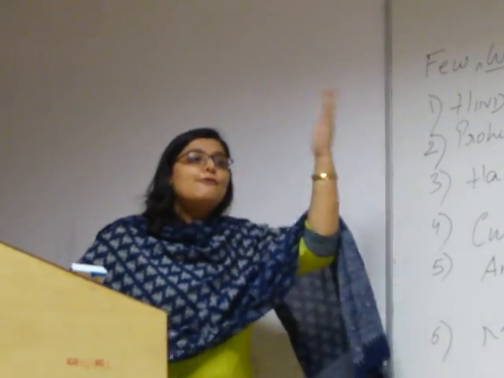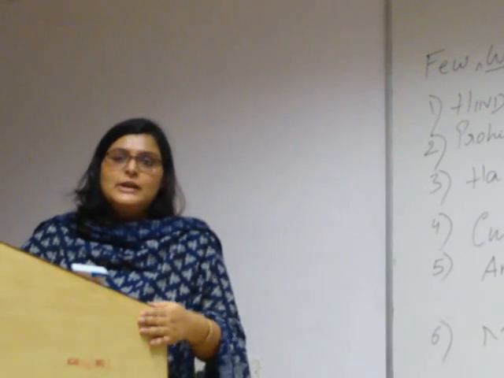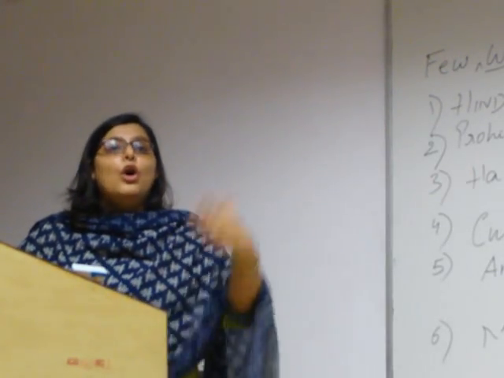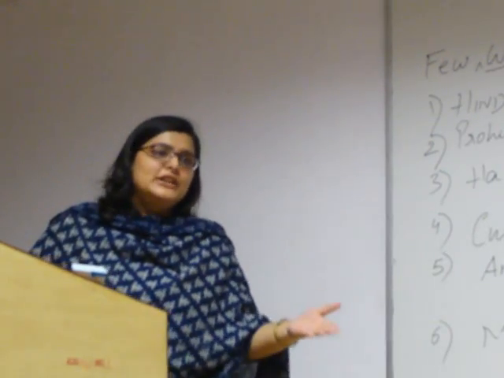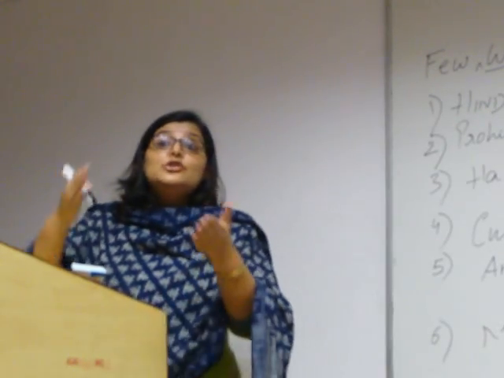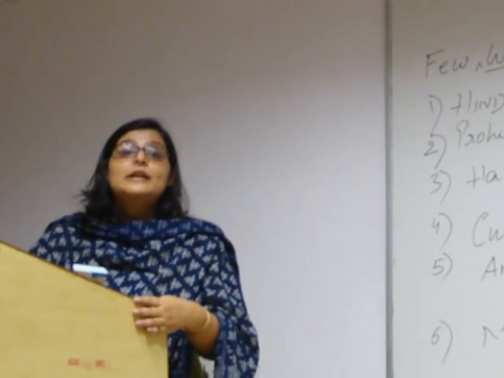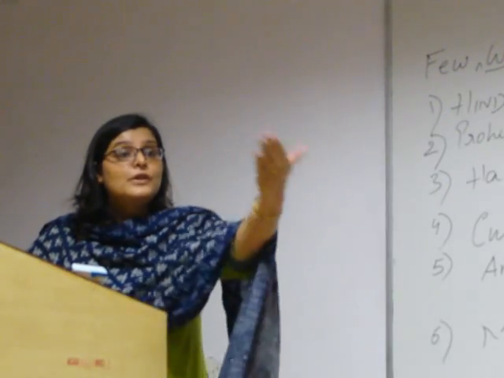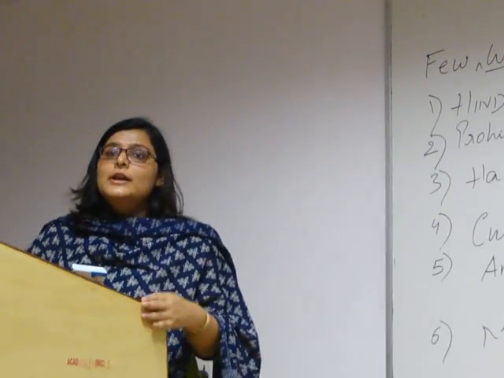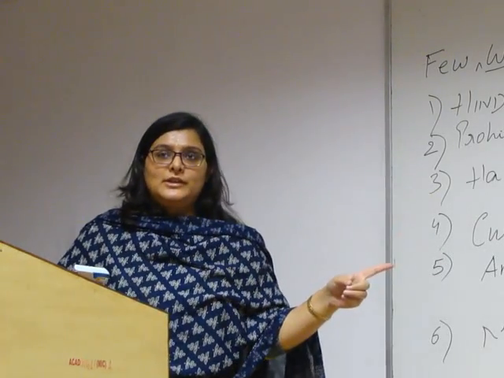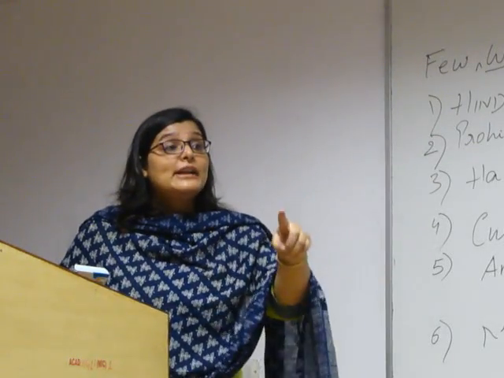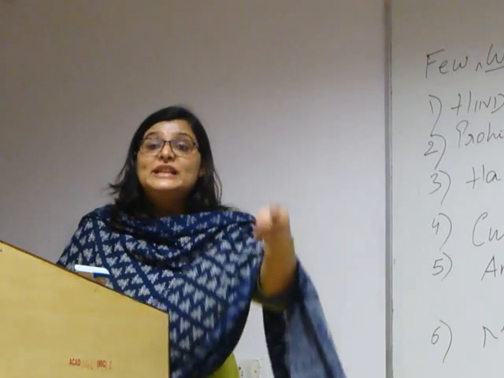Now, what are valid marriages? Obviously, those which conform to all the conditions prescribed. I'll tell you those conditions in just a while. If all those conditions are fulfilled, the marriage is valid. Void is when those conditions are contravened. Voidable basically implies that it is valid at the option of one party. The marriage is valid until the party who is not at fault contests that the marriage is voidable because of these reasons.